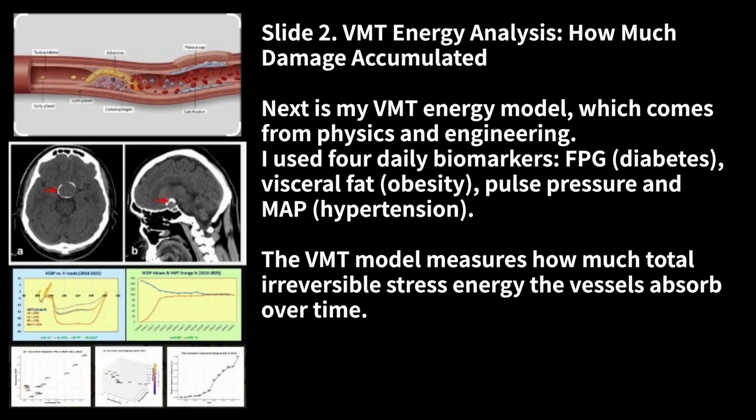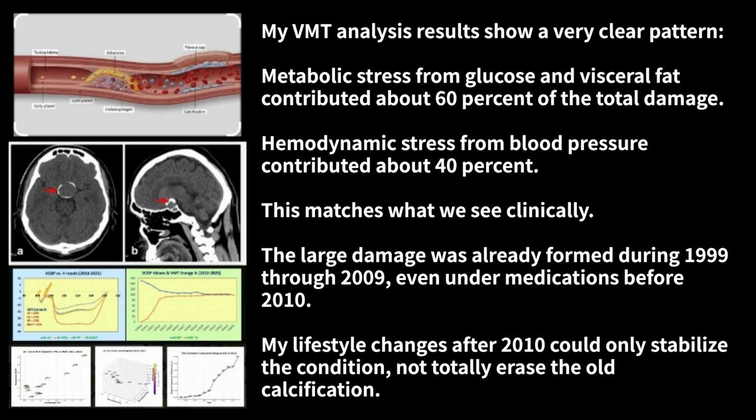The VMT model measures how much total, irreversible stress energy the vessels absorb over time. My VMT analysis results show a very clear pattern: metabolic stress from glucose and visceral fat contributed about 60% of the total damage. Hemodynamic stress from blood pressure contributed about 40%. This matches what we see clinically.